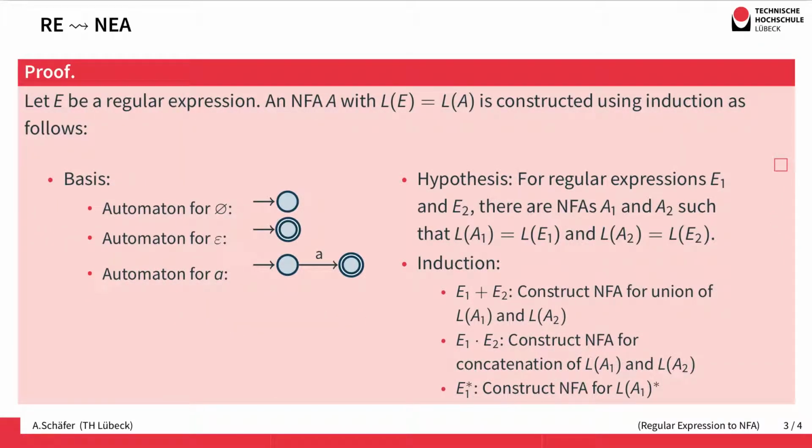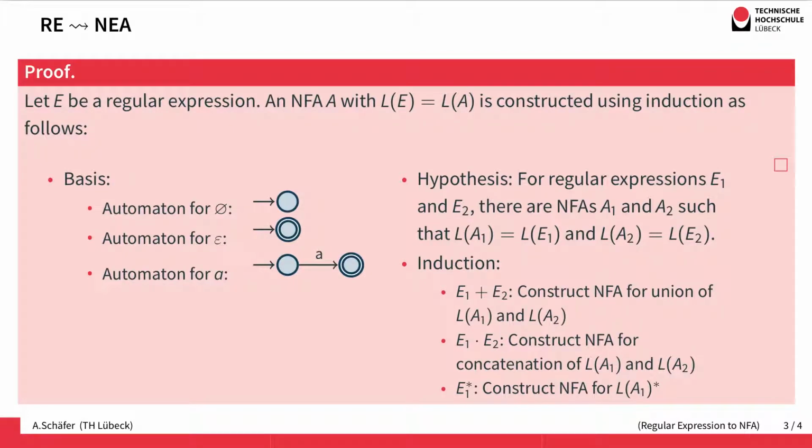Having dealt with the basis, we now have the hypothesis that for two regular expressions E1, E2, we've already constructed NFAs A1, A2 that accept the languages defined by E1, E2. Having this, we have to construct automata for union, concatenation, and star. First, for union, we already know how to construct an automaton accepting the union of two languages defined by two automata. So we can just apply this construction here, and we obtain an NFA for the regular expression E1 plus E2.